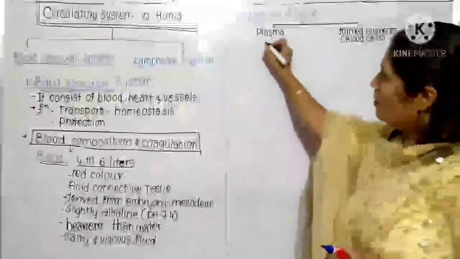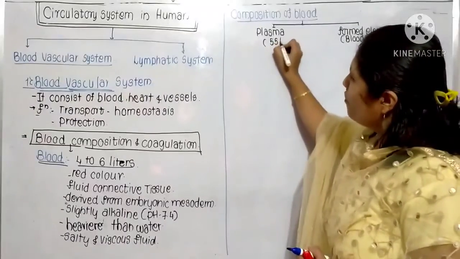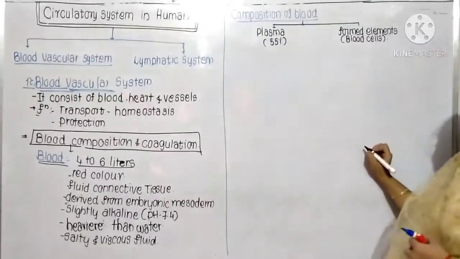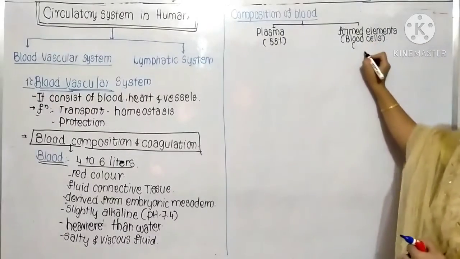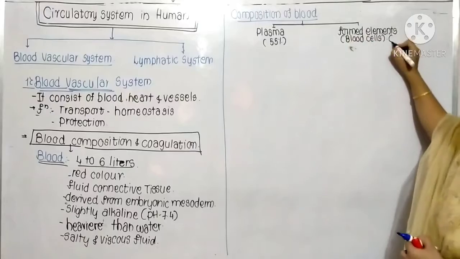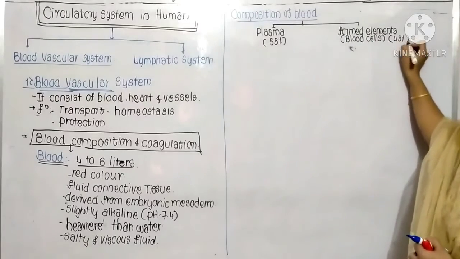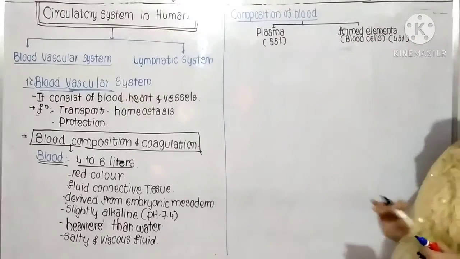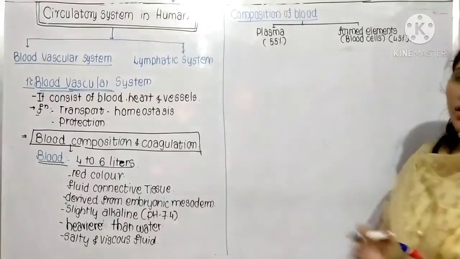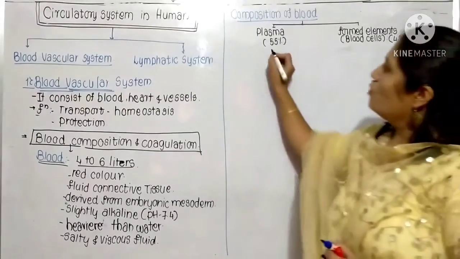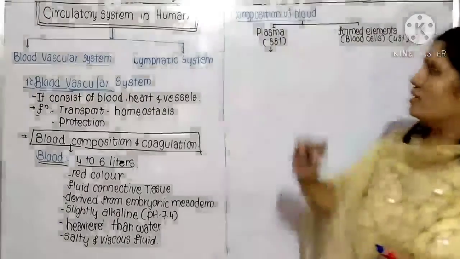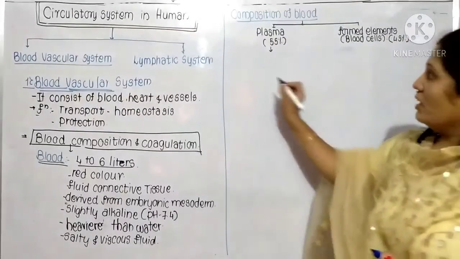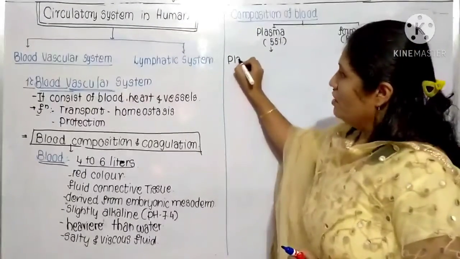Now here in the blood, this plasma is 55%, and these formed elements, the blood cells, are 45% of the total blood. So this is the information about the composition of blood. Now we are going to study the first thing, that is the plasma. What contents are present in the plasma?